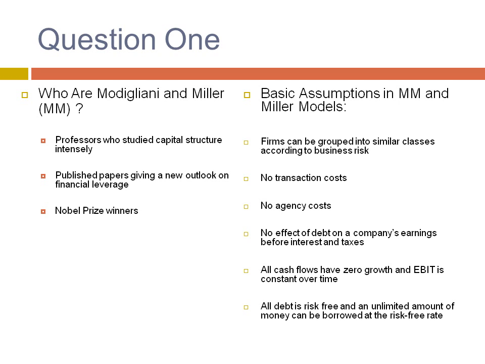What are the basic assumptions in Modigliani and Miller models? That firms can be grouped into similar classes according to the business risk. There are no transaction or agency costs. There's symmetry of firms' future earnings between companies and investors. There's no effect of debt on a company's earnings before interest and taxes. All cash flows have zero growth, and earnings before interest and taxes is constant over time, and all debt is risk-free, and an unlimited amount of money can be borrowed at the risk-free rate.